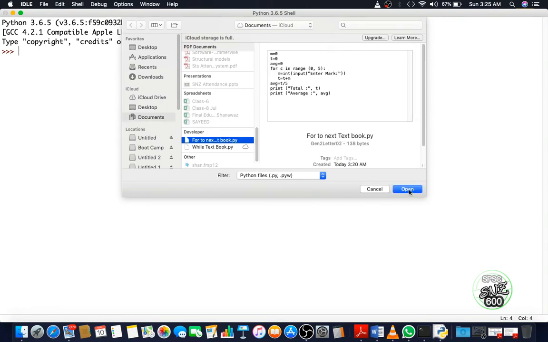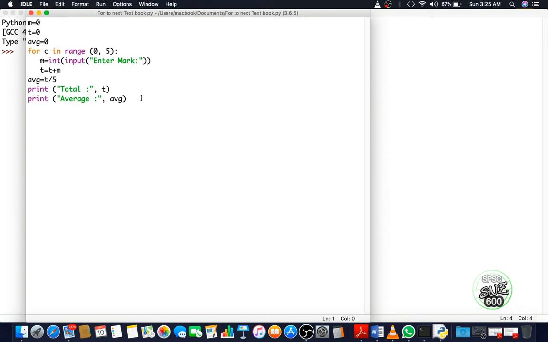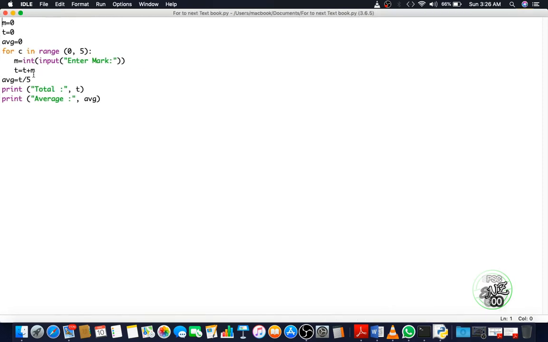First I'm showing you the for to next program. So here is the code: m is 0, total 0, m for mark, t for total, average 0. It will run the program 5 times, input mark, then it will total the mark, and after we have the total, it will give the average. The Python coding will be a bit different from the pseudocode.